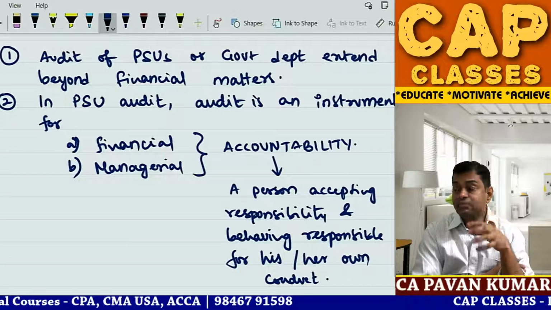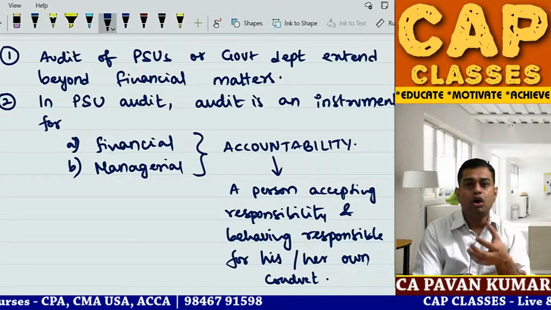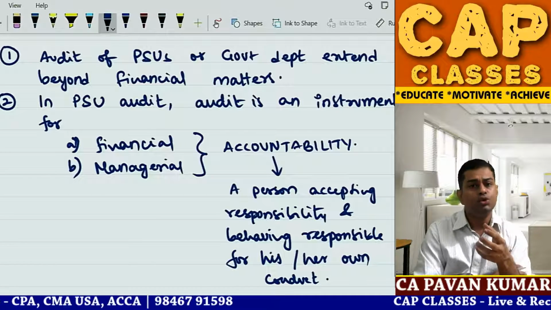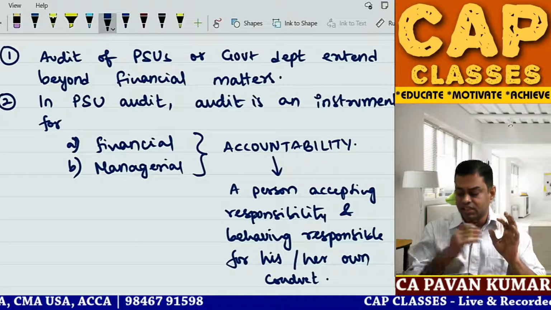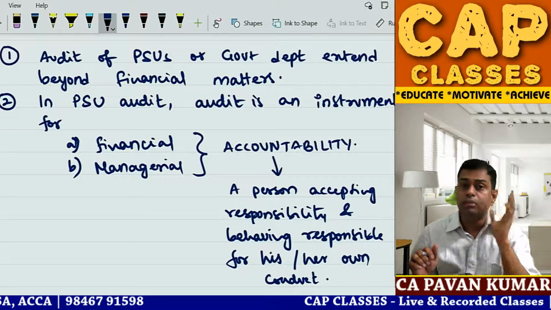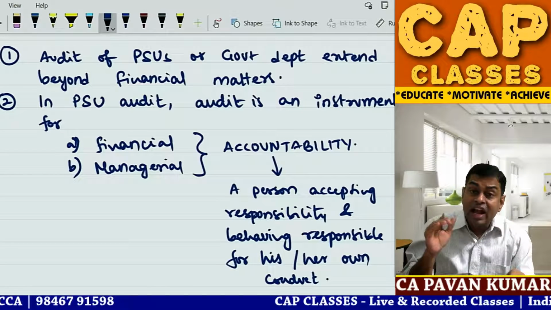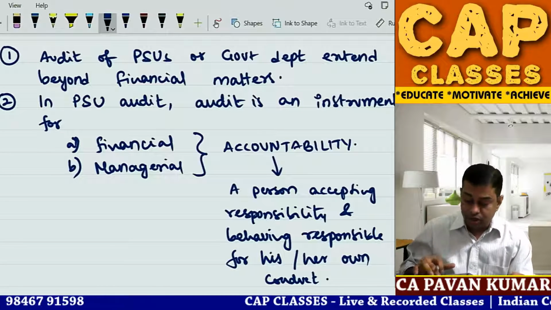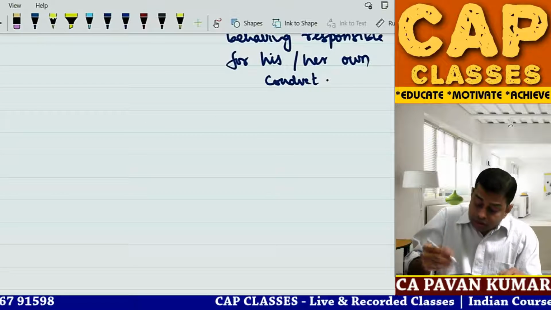So these people, you call it collector, you call it a minister, you call it prime minister, any public office, a person sitting in any public office, he is accountable. Now Pawan sir, what is financial accountability? What is managerial accountability?